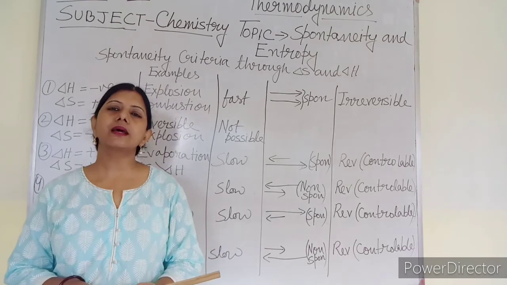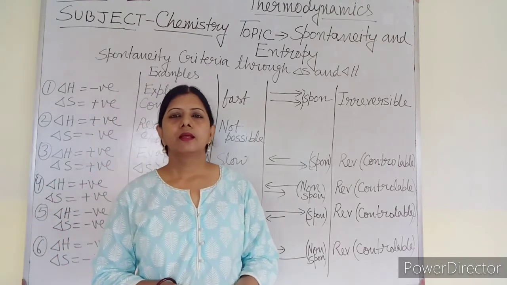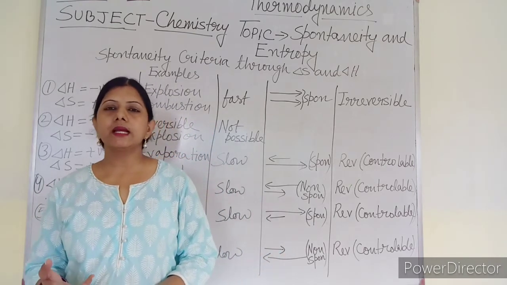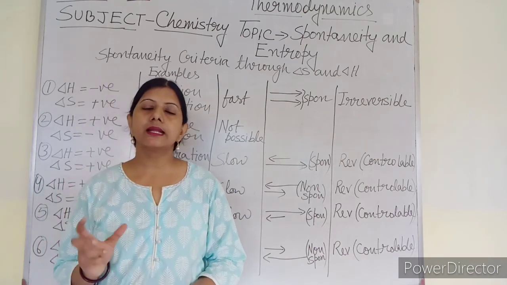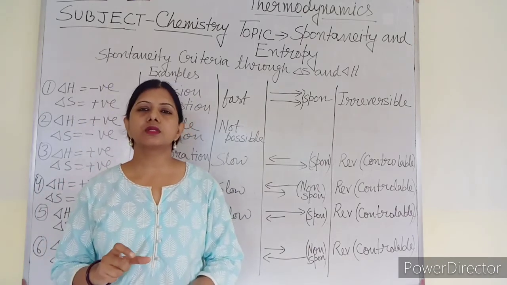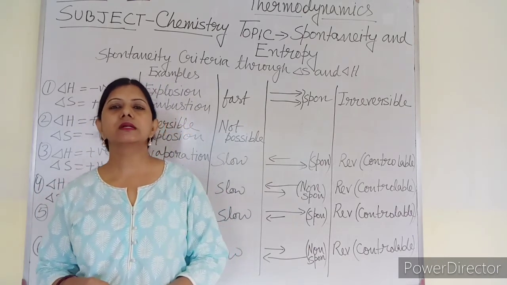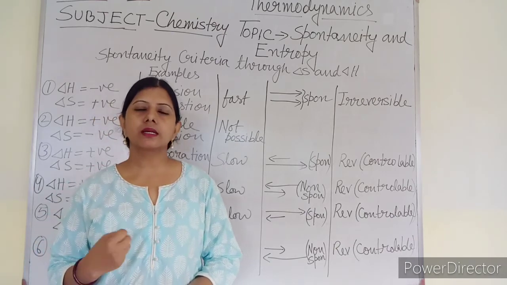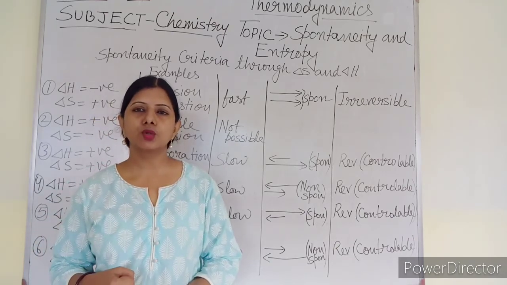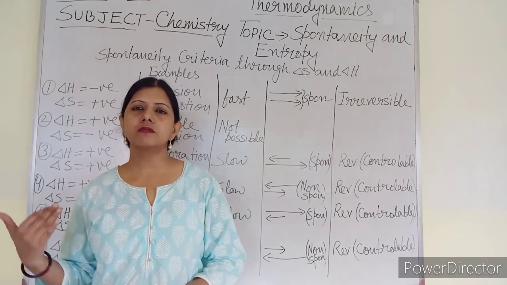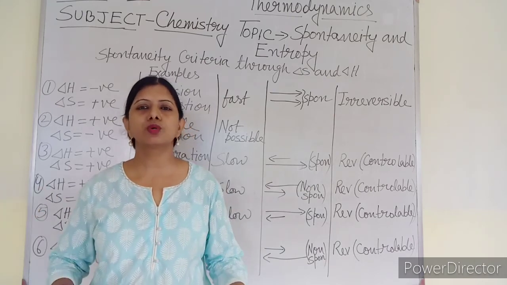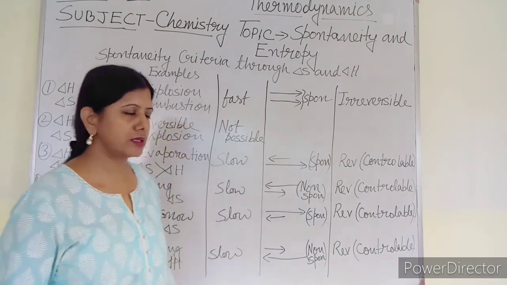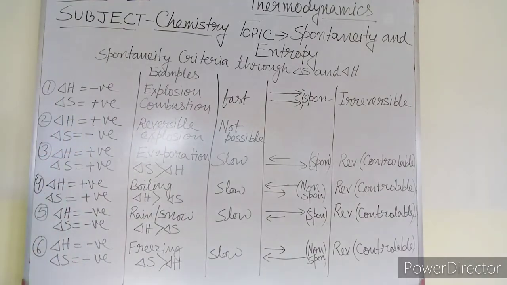And what about delta S? You may think that delta S is negative, but it is also positive. Here the randomness also increases. So this is the case when milk is converted into curd. Delta H is also positive, delta S is also positive. Both are positive, and that is a spontaneous reaction. So that is coming under category 3, that is evaporation. Delta S will be greater than delta H.